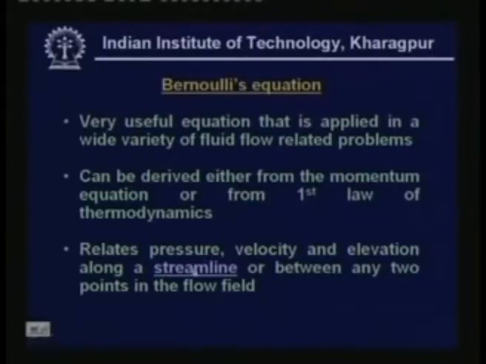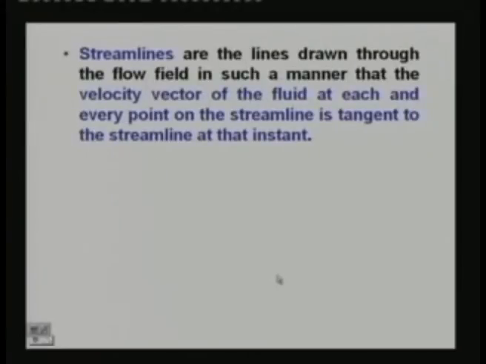Now I am sure that you have studied streamlines in fluid mechanics, but let me just give the definition of streamlines. Streamlines are the lines drawn through the flow field in such a manner that the velocity vector of the fluid at each and every point on the streamline is tangent to the streamline at that instant. That means if you take a point on the streamline and draw a tangent, that gives the direction of the velocity of the fluid at that point. So this is the basic definition of a streamline.